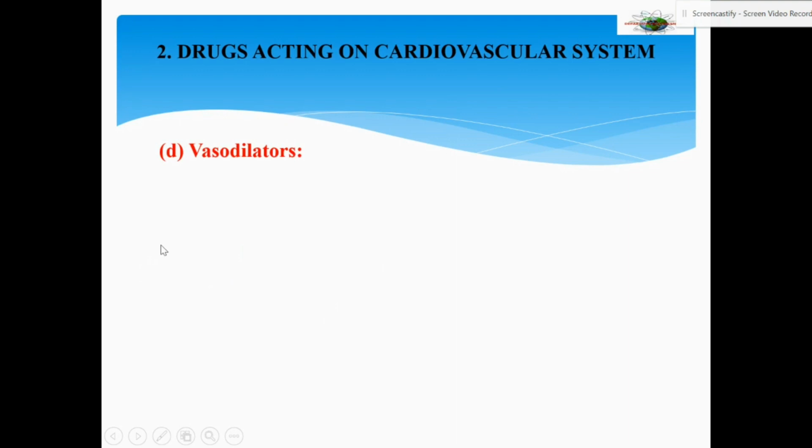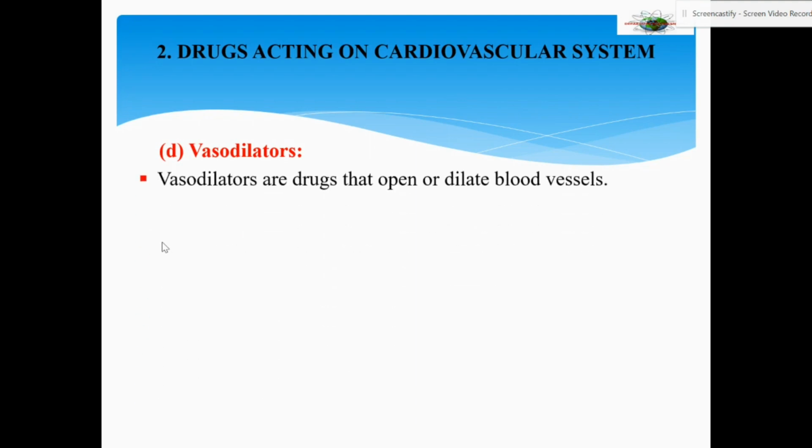Then we proceed to the fourth category of drugs acting on the circulatory system. They are the vasodilators. Dilation means broadening or increasing the lumen. Vasodilators expand, or dilate, the blood vessels.